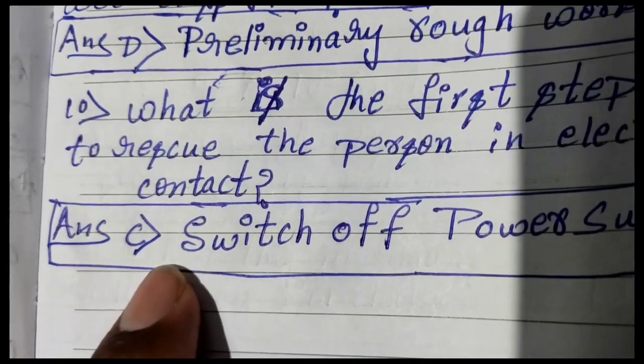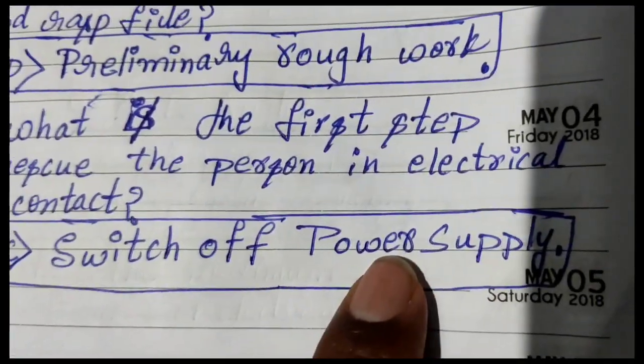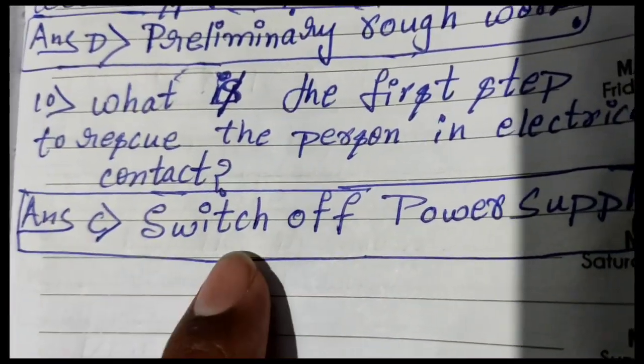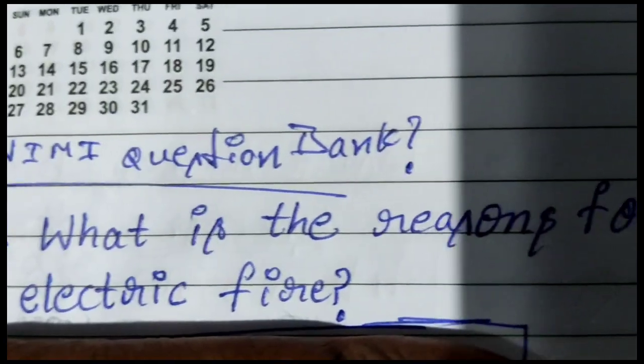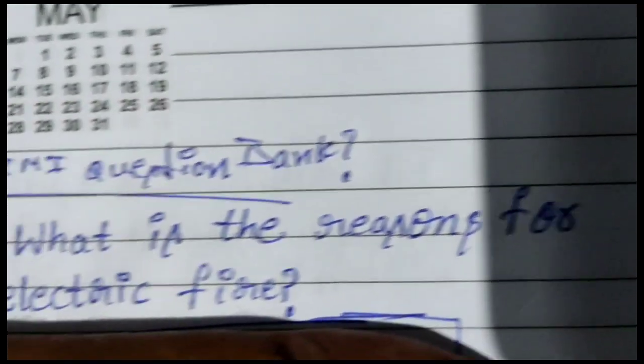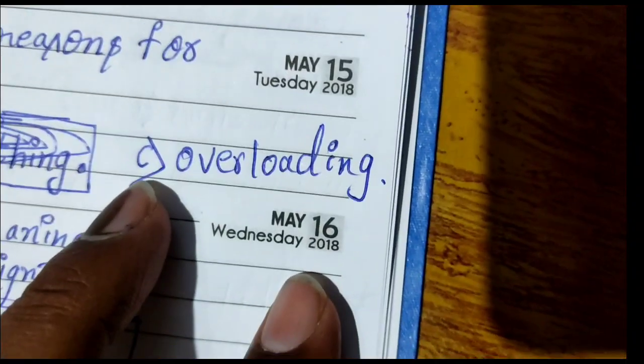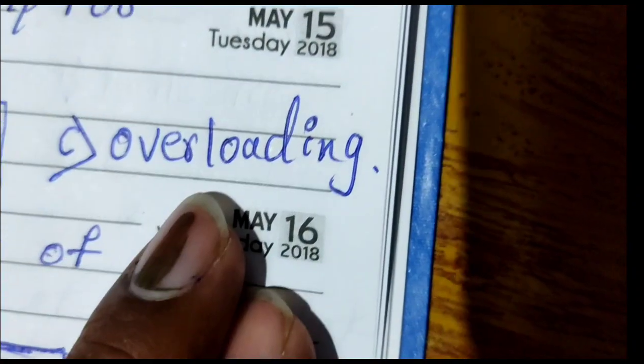The answer is C, switch off power supply. What are the reasons for electric fire? The answer is C, overload.